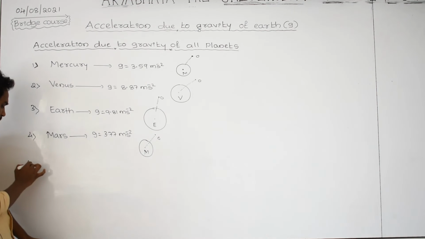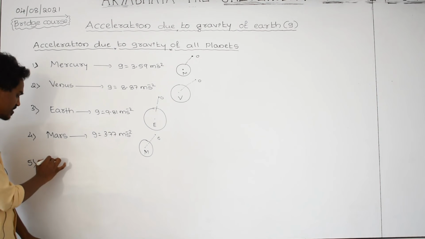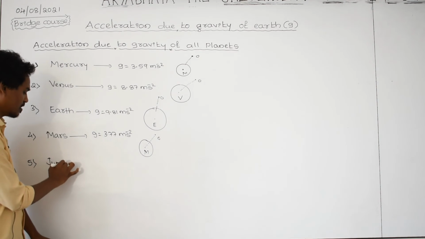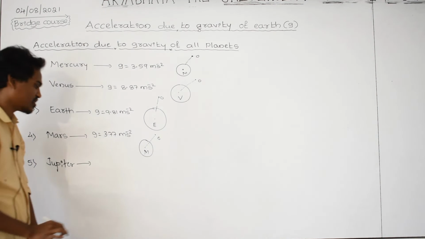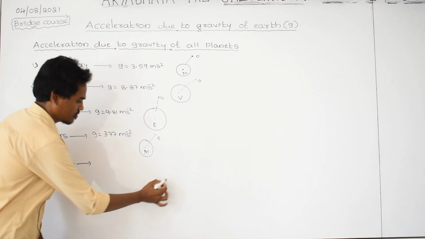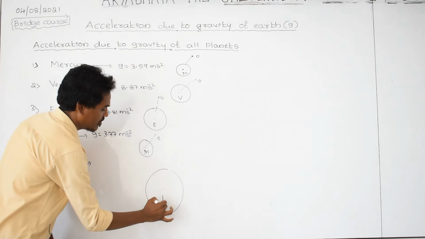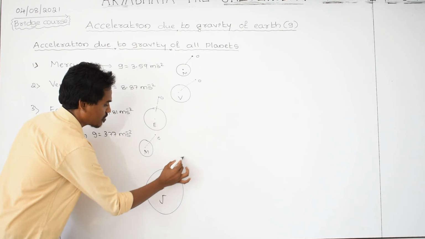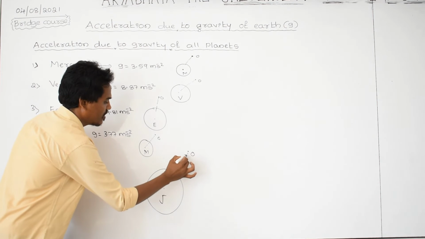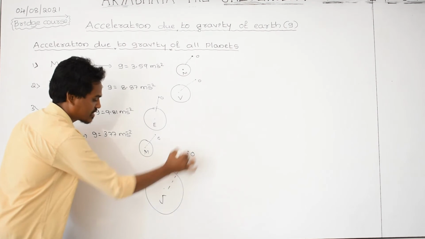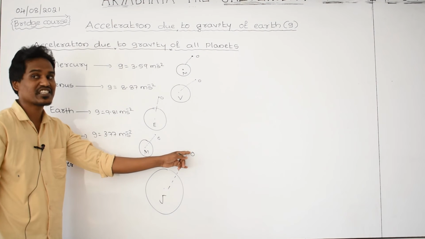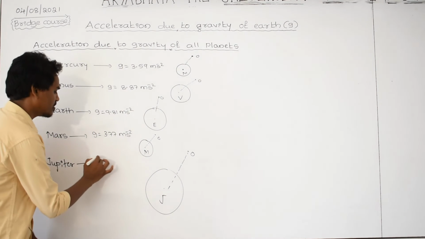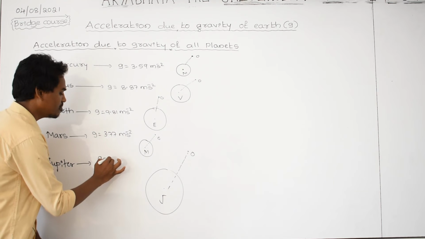And go to the next one. After Mars, that is Jupiter. The G value for Jupiter is more compared to all the planets because it's a very big planet. Jupiter is very big. Let us take the object to a certain height and leave it. Whenever it is accelerating towards the center of Jupiter, if you calculate the acceleration produced, that G value will become